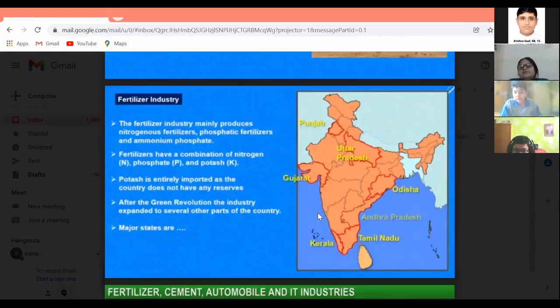The chemicals which are produced by different chemical industries are used by fertilizer industries for their manufacturing. The main fertilizers that we produce are nitrogenous fertilizers, phosphatic fertilizers, and ammonium phosphate. And at the same time, we also produce complex fertilizers that include nitrogen, phosphate, and potash. They are used for the making of complex fertilizers.